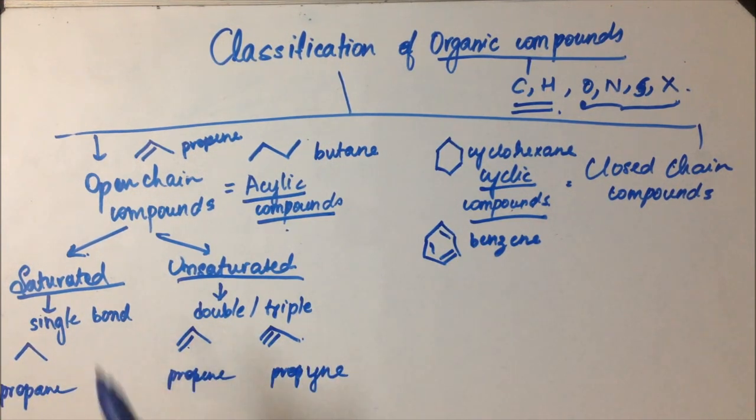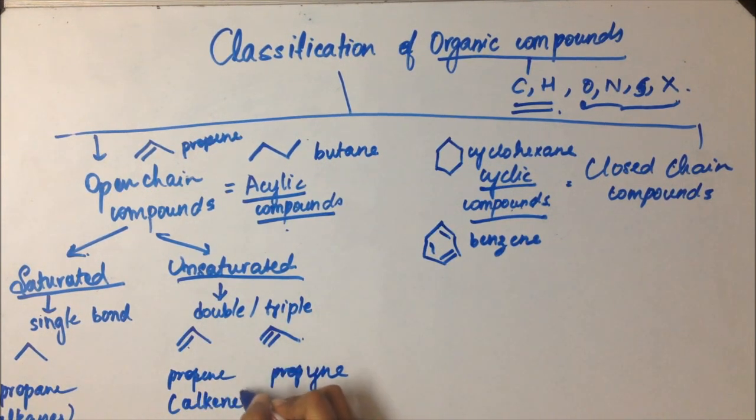So saturated compounds with single bonds are called alkanes in general. Unsaturated compounds with double bonds are called alkenes. Unsaturated compounds with triple bonds are generally called alkynes.